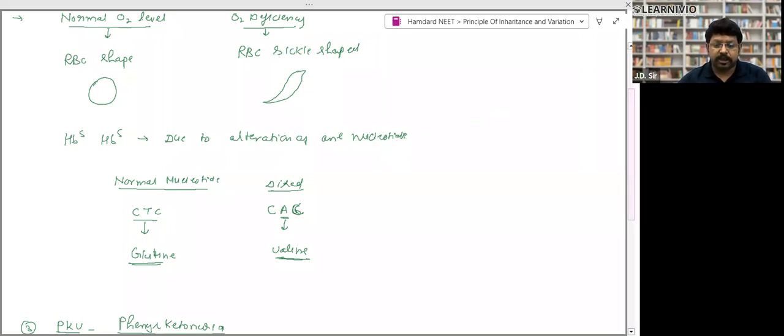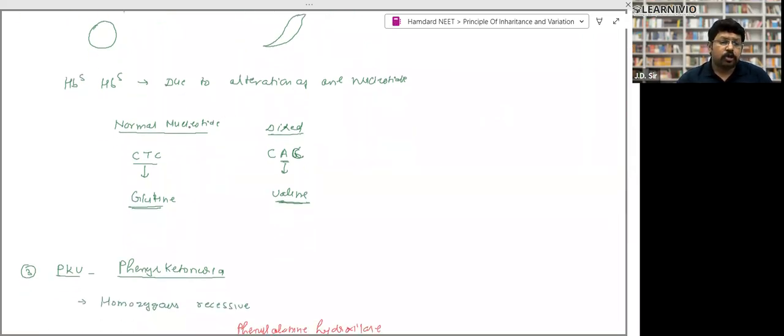The normal nucleotide sequence is CTC. CTC codes for glutamic acid, right? In a diseased person, in place of thymine, adenine comes. So the codon becomes CAC. In place of glutamic acid, it codes for valine, right? So that's how this disease takes place, right?